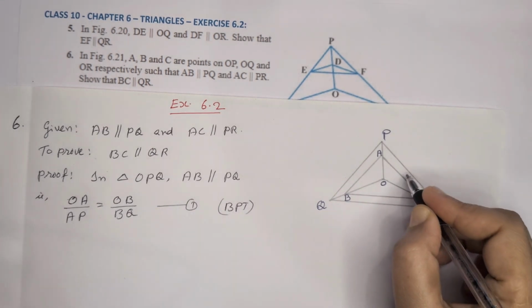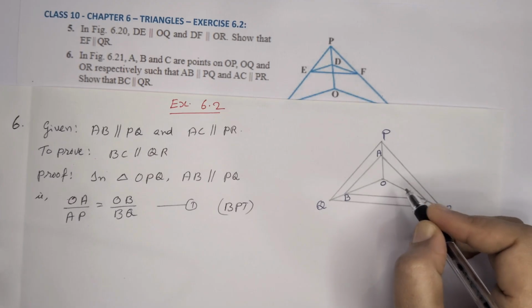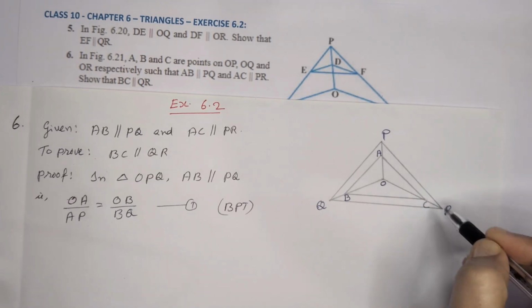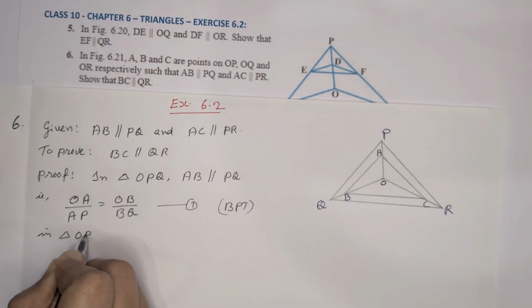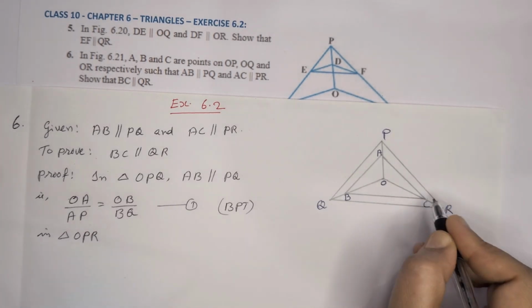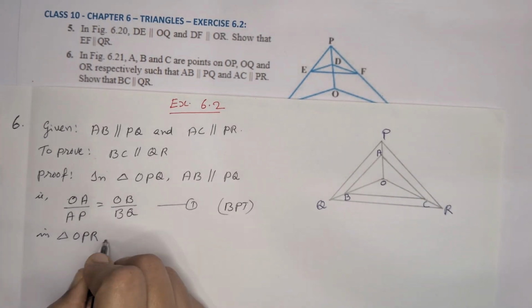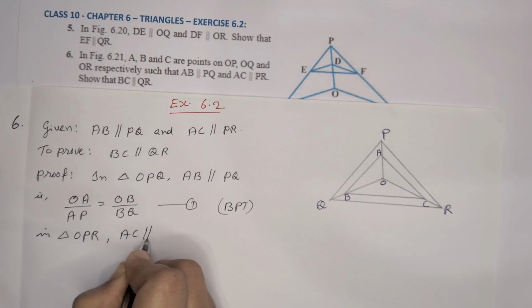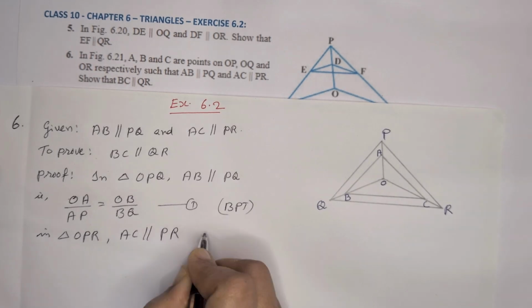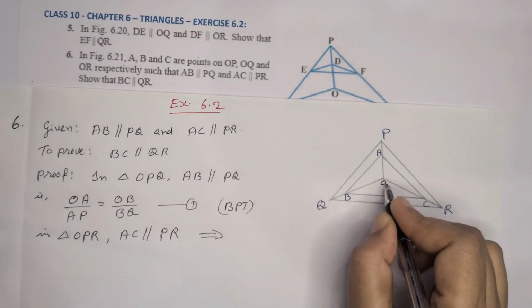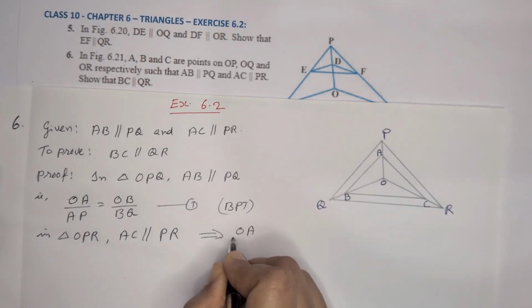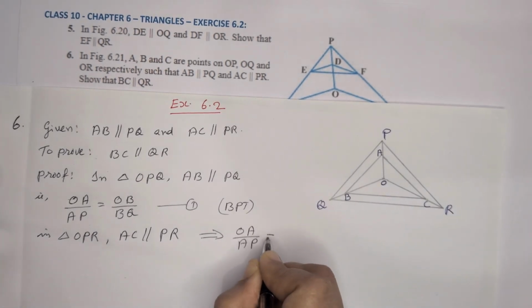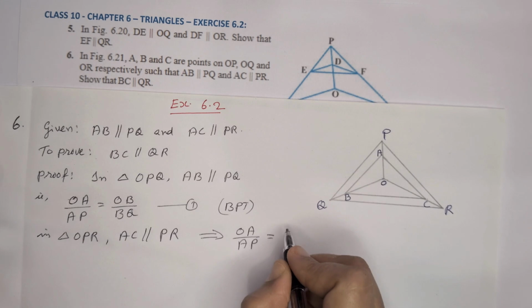Same way, on the other side, when we are considering the triangle OPR, in triangle OPR, AC is parallel to PR, which implies we can write OA by AP is equal to OC by CR.